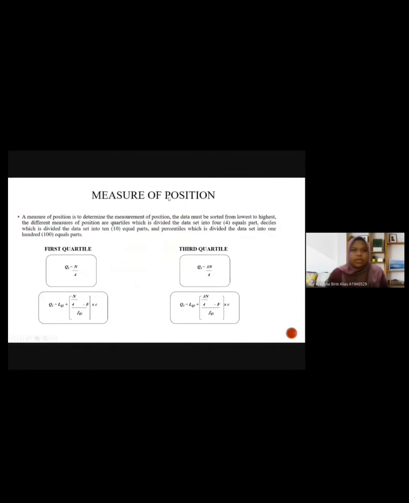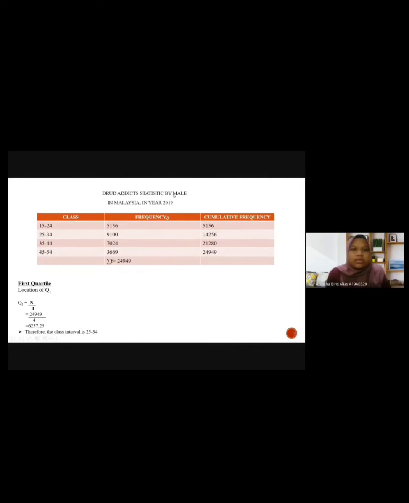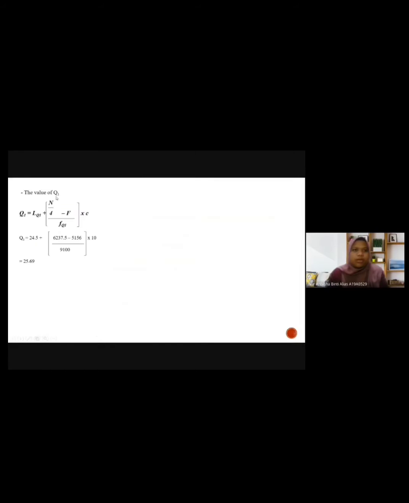Okay, next we go to the measure of positions. The measure of position consists of first quartile and third quartile. This is the drug addict statistics by male in Malaysia in year 2019. This is the formula to calculate the first quartile, and this one is the formula to calculate the location of the first quartile, and we get 25 to 34. And the value of the first quartile for male is 25.65.